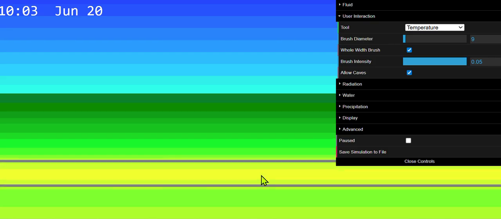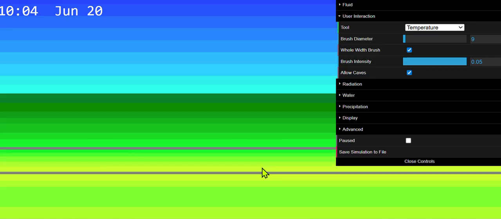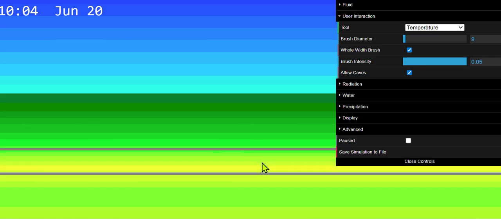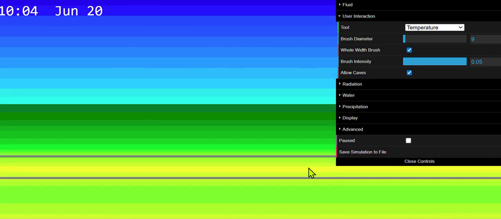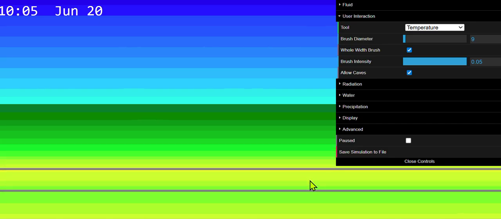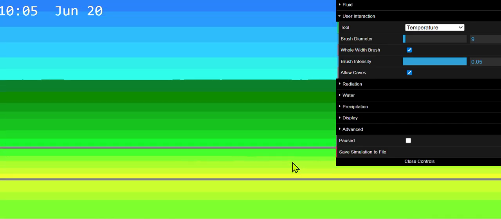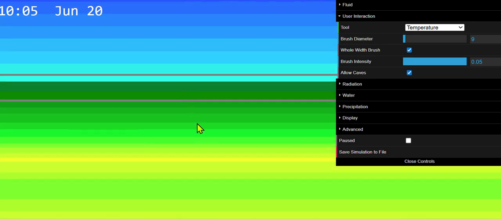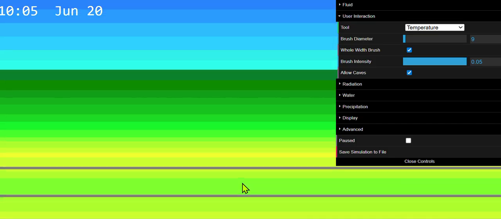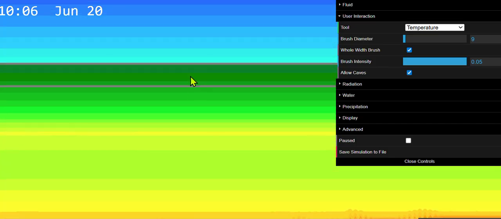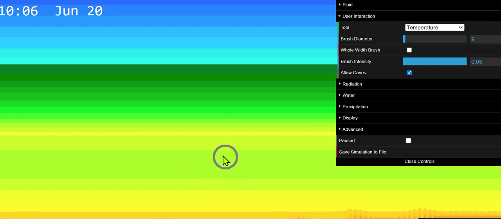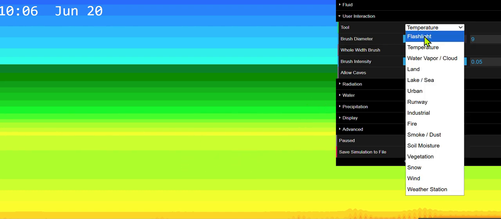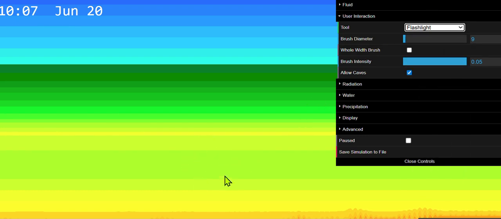So that's how you do it. Kind of. Nope. Prevent the lapse rate from getting too steep, like prevent the temperature change from becoming too steep. As you can see, we have now made the temperature change a bit slower with the height.